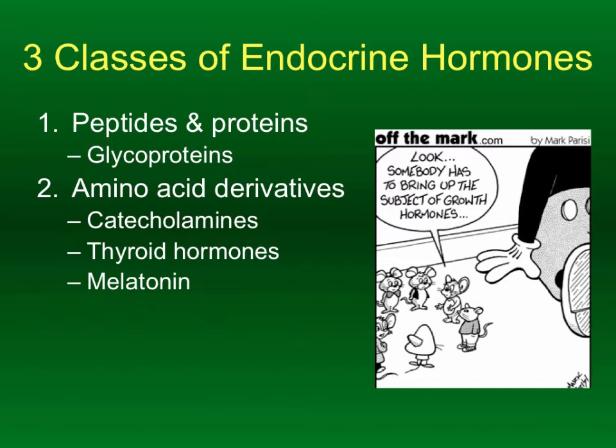And again, both category 1 and category 2, peptides and proteins, and the amino acid derivatives, both of those groups are hydrophilic, also called water-soluble hormones. They dissolve very easily in the blood plasma.